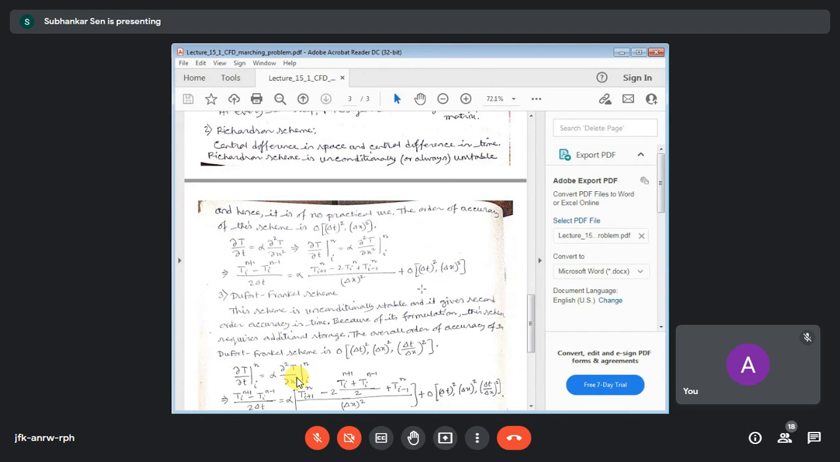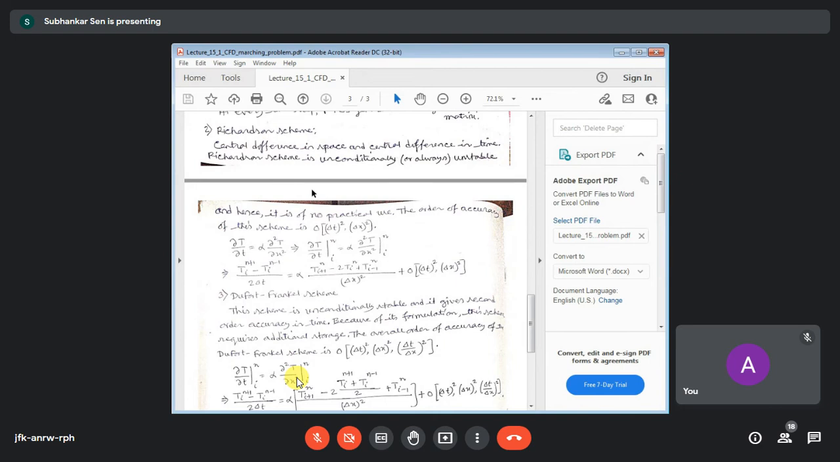The order of accuracy in time is 2, second order accuracy, and we generally want to use second order accuracy in time. But the Richardson scheme is only for the purpose of learning. It has no practical implementation and is not used in our real calculations. It is only for learning which schemes do not work for the calculations.